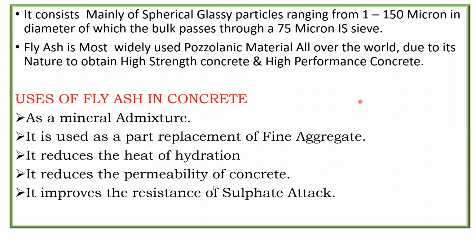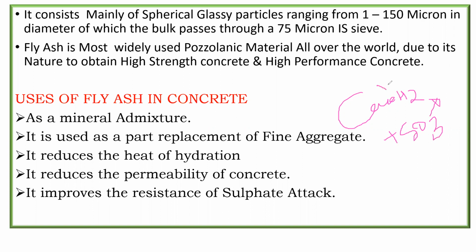It improves the resistance to sulfate attack, obviously, because if you don't use fly ash, we had seen through an equation that calcium hydroxide is going to form. It's a byproduct, right? When C3S and C2S react with water, calcium hydroxide is formed. This calcium hydroxide will further react with sulfate, and sulfate attack is going to happen, right?